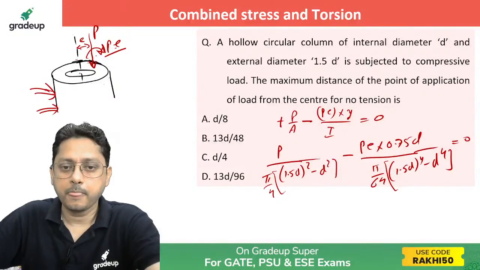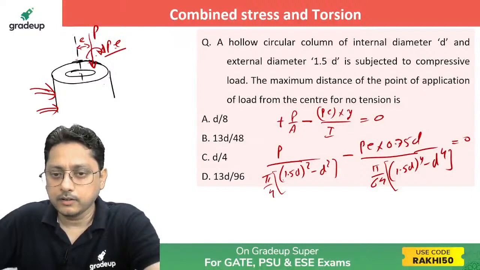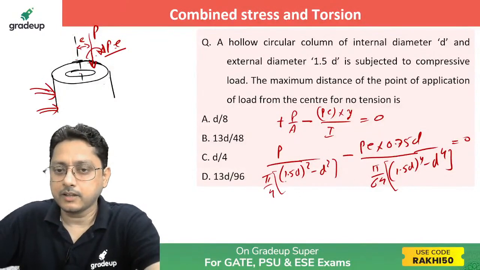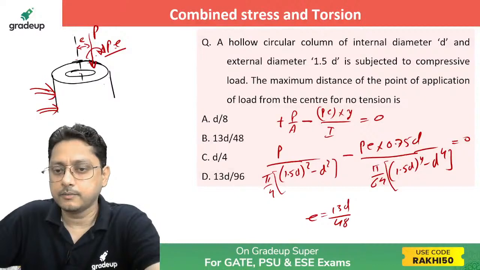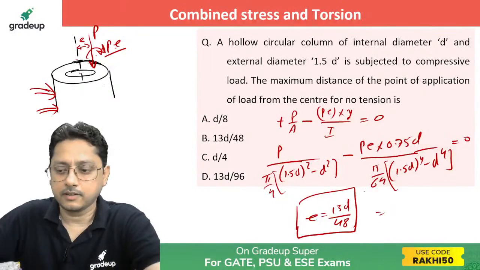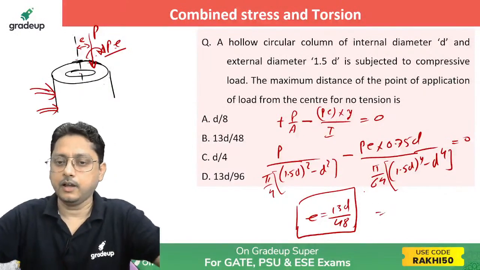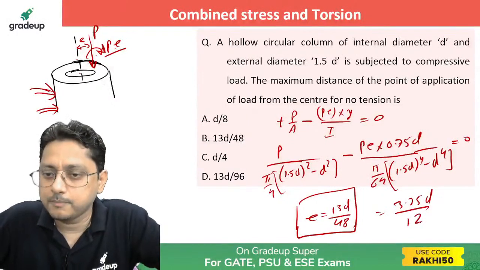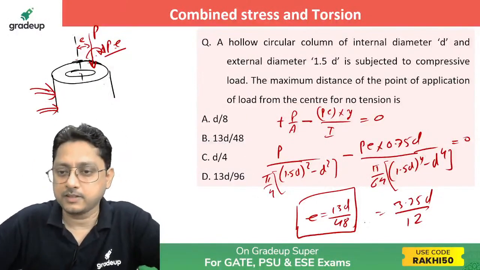Did you get that? Now if you solve this, pi by 4 will get cancelled, P will get cancelled. Simplify this, and you will end up with e equals 13d by 48. Actually, you will end up with something like 3.25 d by 12, then you have to justify which option is matching here.